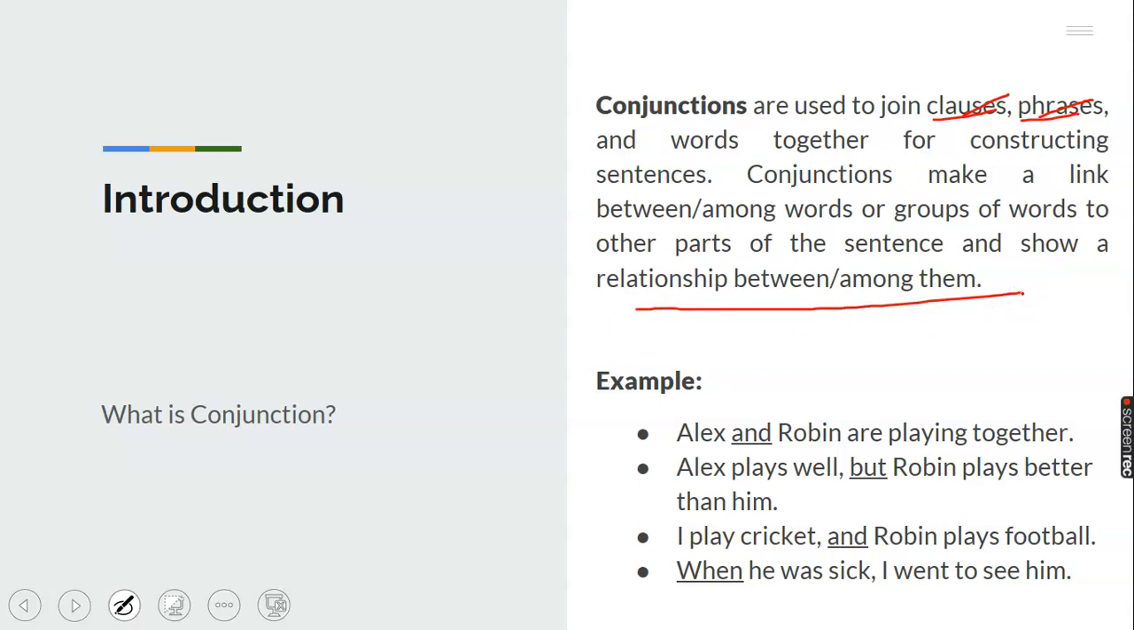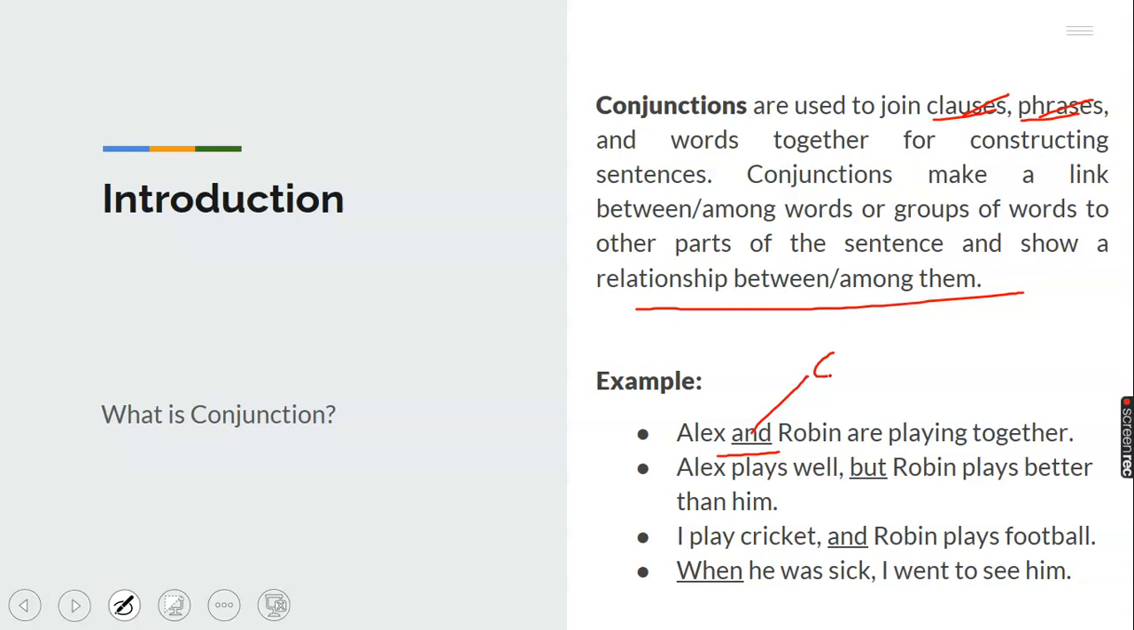So what conjunction does is show the link between the first part of the sentence and the other part of the sentence, and tell us that there's a relationship, there's a correlation, there's a link between the first part of the sentence and the second part of the sentence. Now I'll give you some examples, and the underlined words you see in the sentence are the conjunctions. Now we have: Alex and Robin are playing together. You can see 'and' underlined. And is the conjunction.